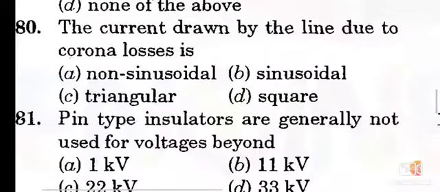Question number 80. The current drawn by the line due to corona losses is option A, non-sinusoidal.